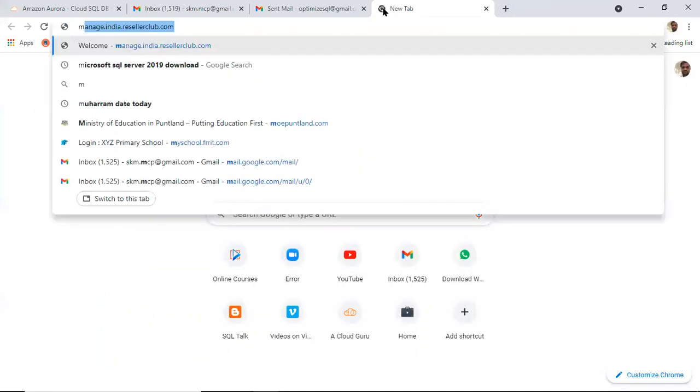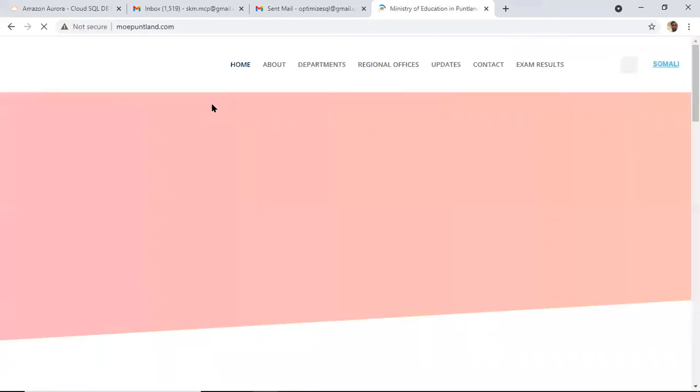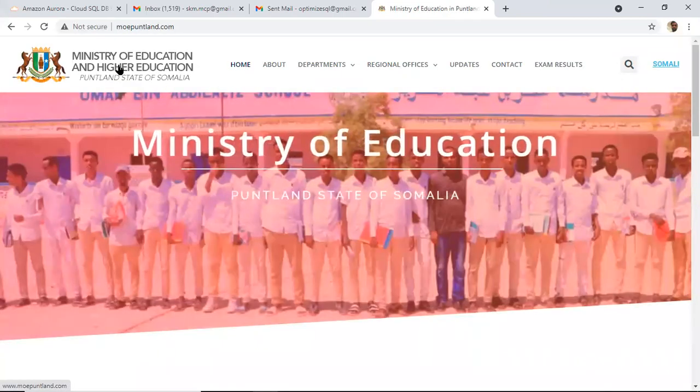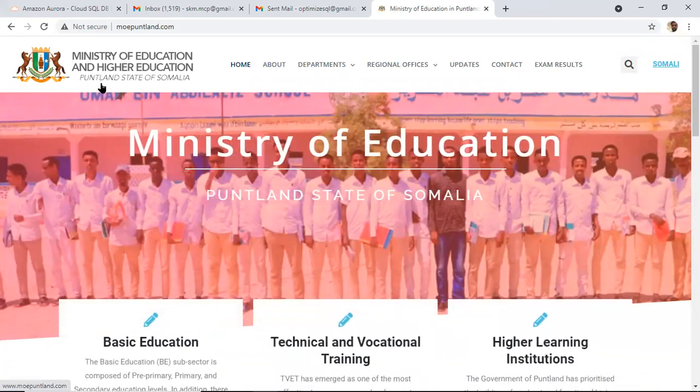In 2018, for the first time, we developed one software for this client, the Ministry of Education and Higher Education, Puntland, one state in Somalia.